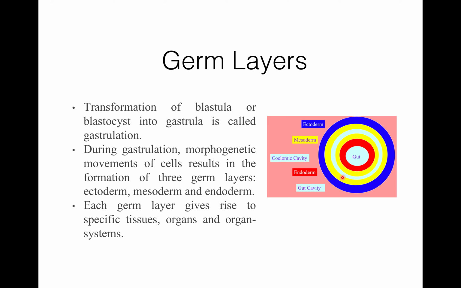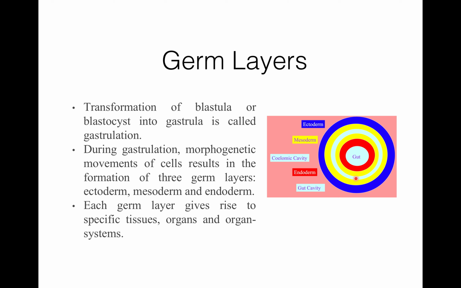Here, this blue part is ectoderm, this yellow part is mesoderm, and this is endoderm. You can see over here, the coelomic cavity on either side is covered by mesoderm.